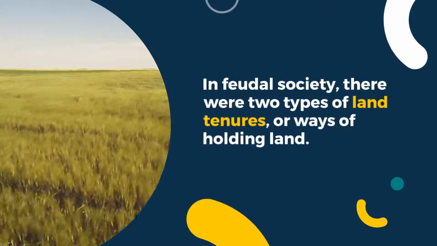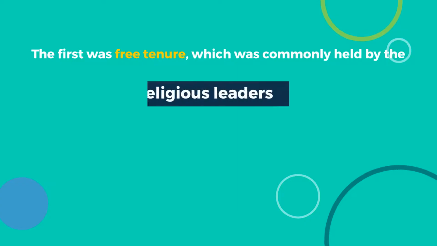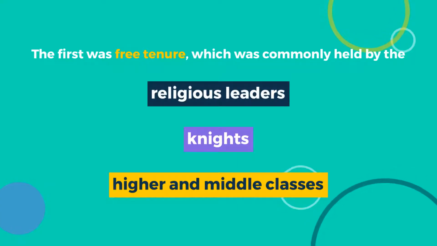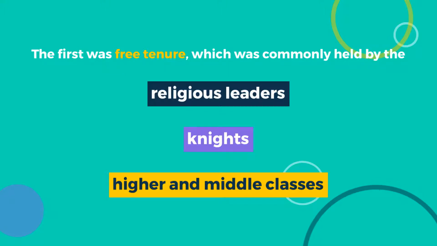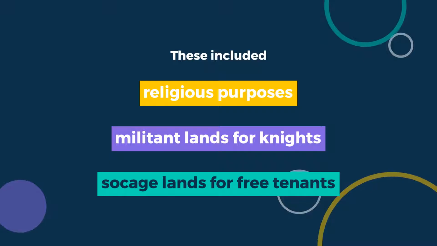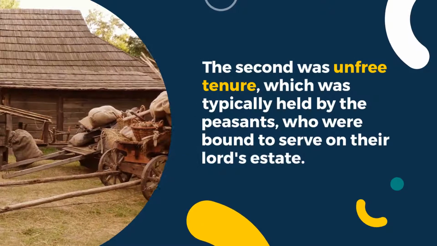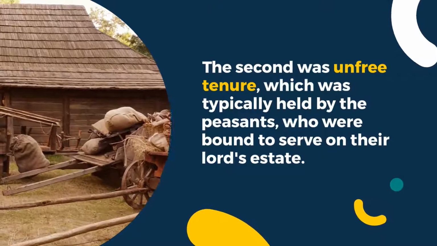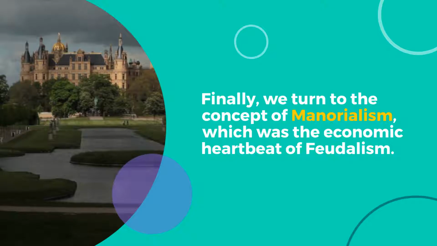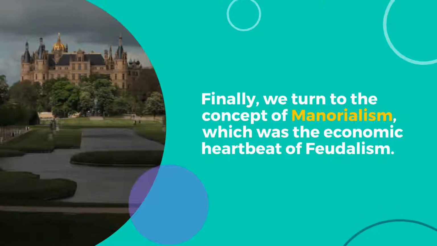In feudal society, there were two types of land tenures, or ways of holding land. The first was free tenure, which was commonly held by the religious leaders, knights, higher and middle classes. These included religious purposes, militant lands for knights, socage lands for free tenants. The second was unfree tenure, which was typically held by the peasants, who were bound to serve on their lord's estate.